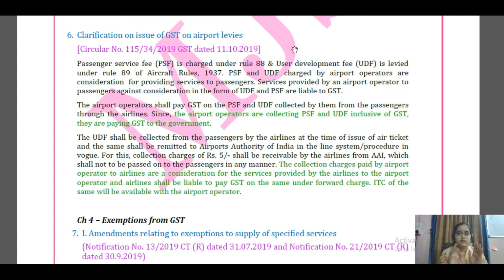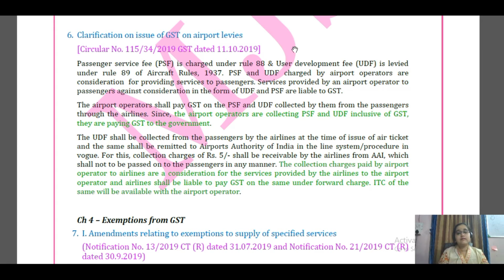Therefore, in this transaction, what we need to understand is that the first transaction, the collection of PSF and UDF from the passengers, is inclusive of GST because it is added to the value of supply, and GST is being given to the government. Indirectly, PSF and UDF are inclusive of GST. Therefore, we will not disclose the GST separately. It is already inclusive, the entire GST is already included in that.